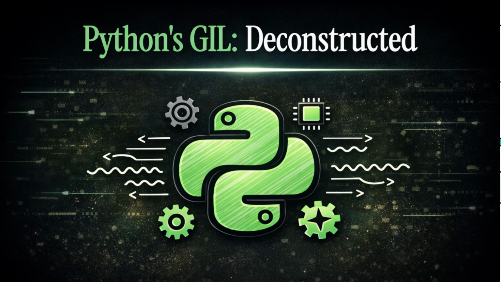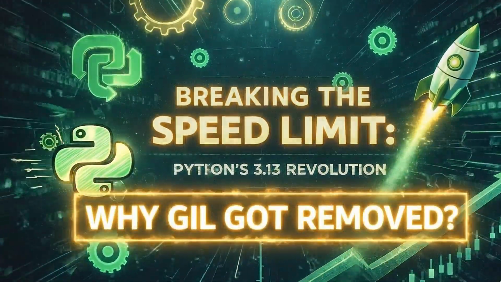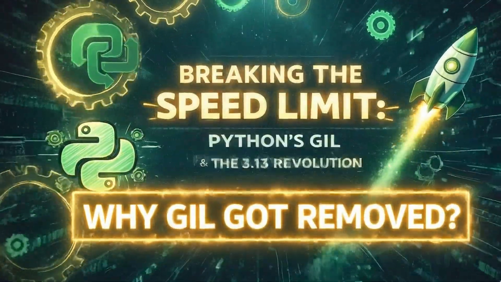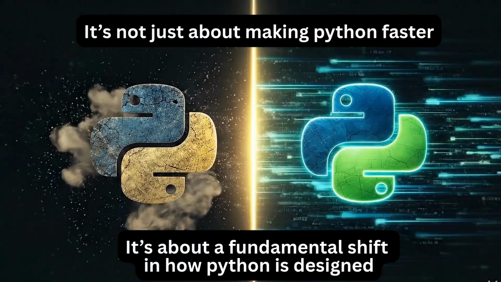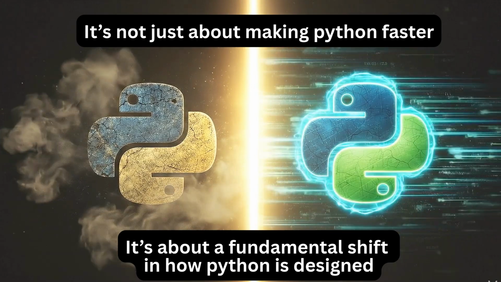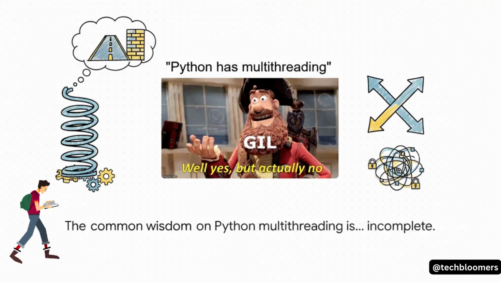All right, let's get right into it. If you're a serious Python developer, you've heard about the global interpreter lock, the GIL, and you've definitely heard it's being removed. But the real story here, the one that matters, isn't just about making Python faster. What we're really talking about is a fundamental shift in the language's design, and understanding that is absolutely critical, especially in a technical interview. You've probably seen the memes.